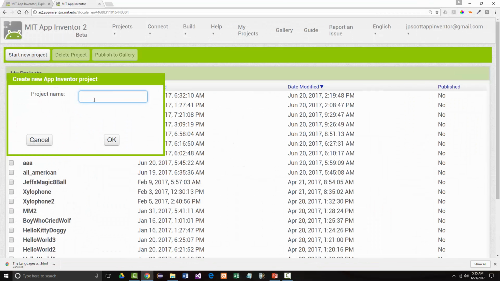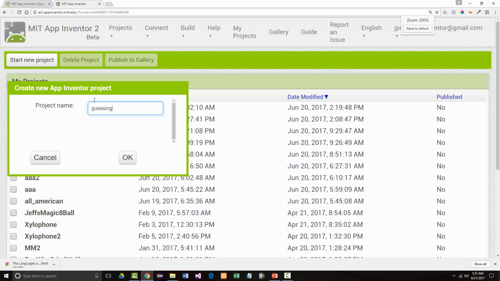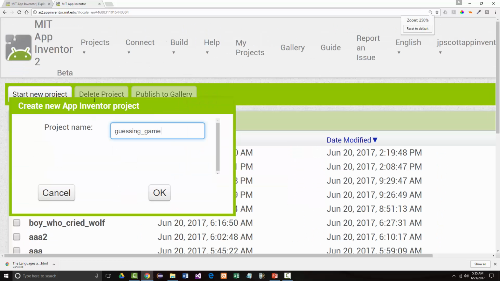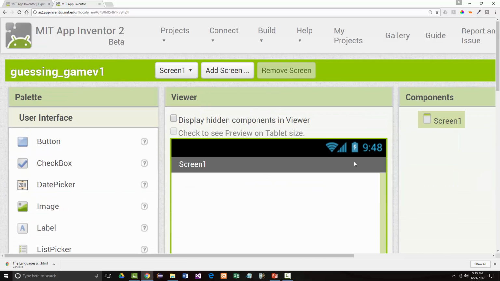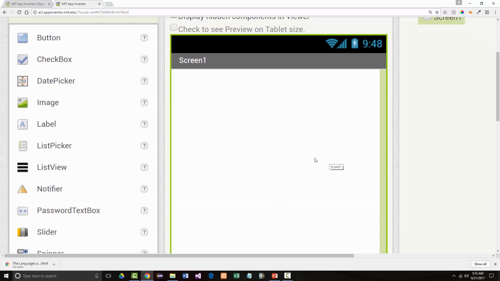So I'm going to call this Guessing Game V1, version 1. Now there's a lot of different ways we could do this. I'm just going to show you the way that I did it.